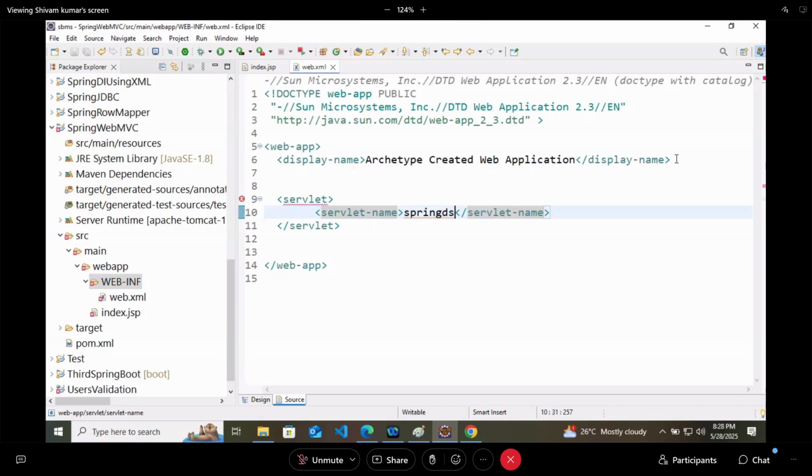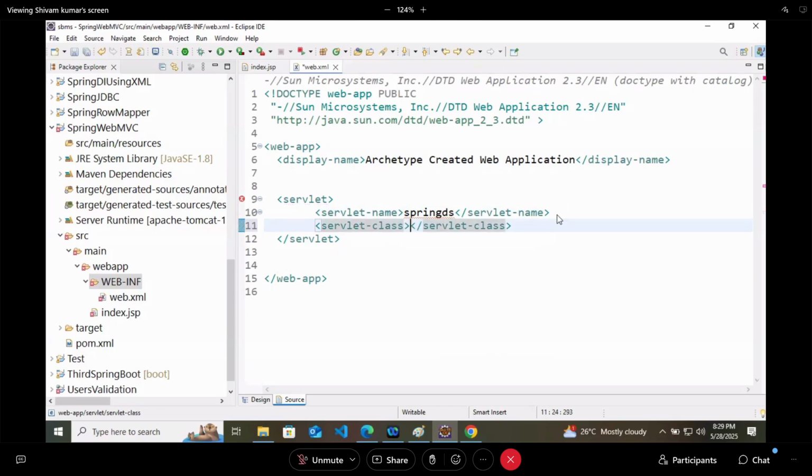What is the class of this servlet? Here I will say the dispatcher servlet class. Class is the same, dispatcher servlet. But you know, in Java, writing the class name is not enough.